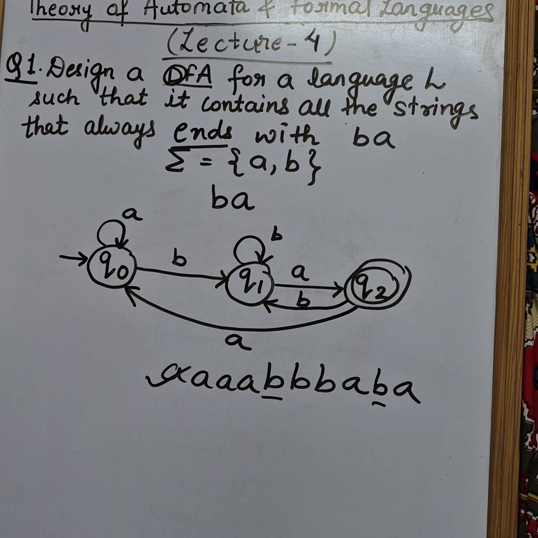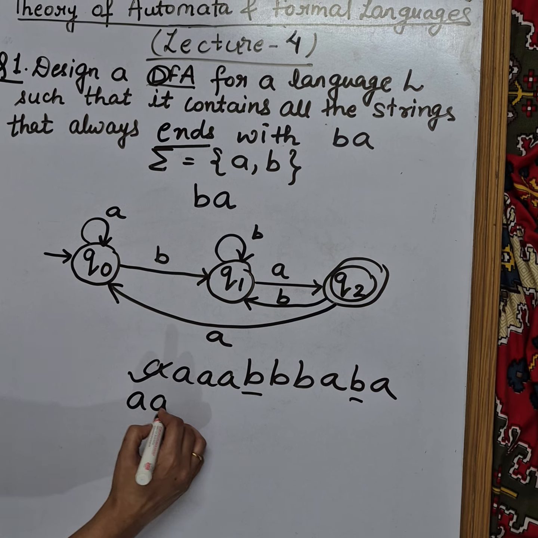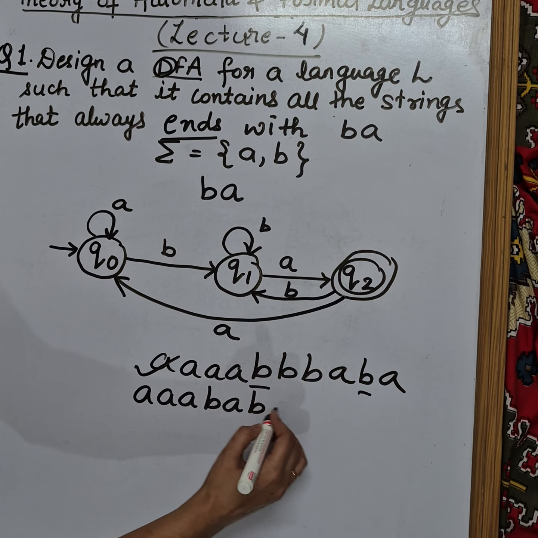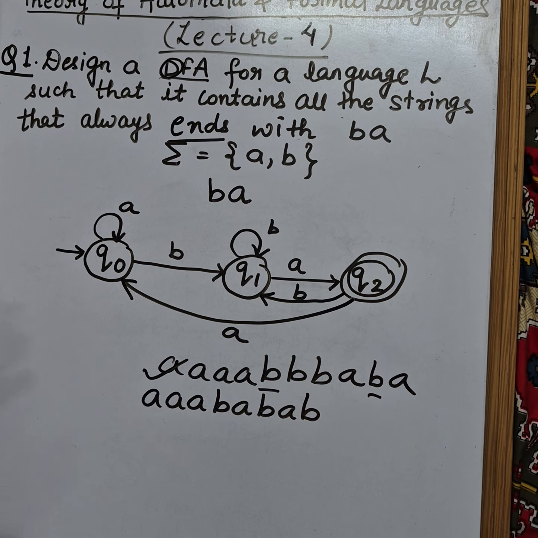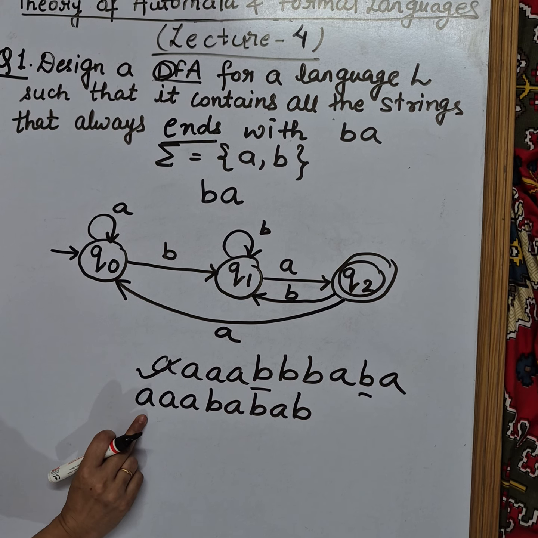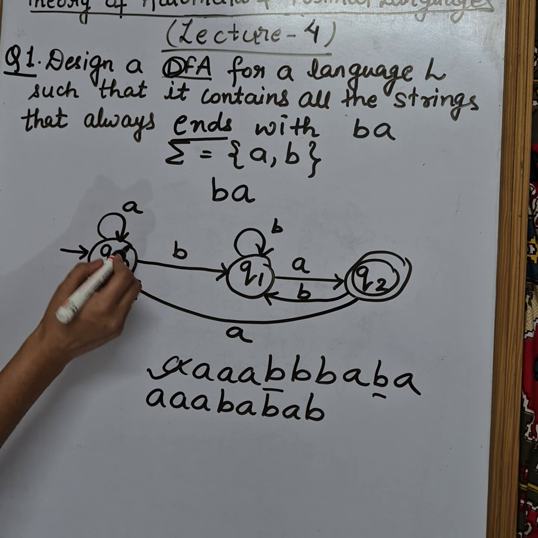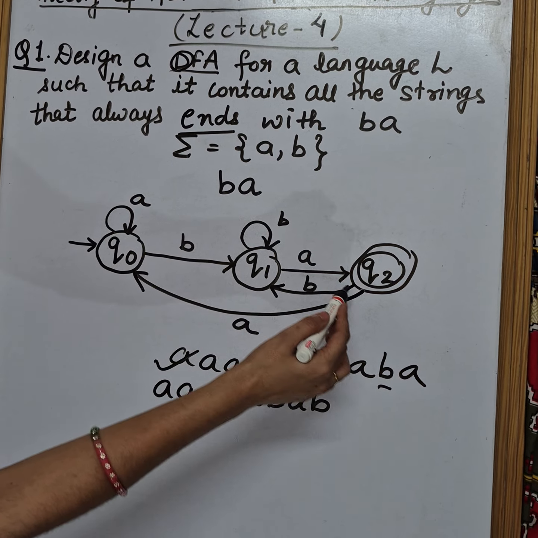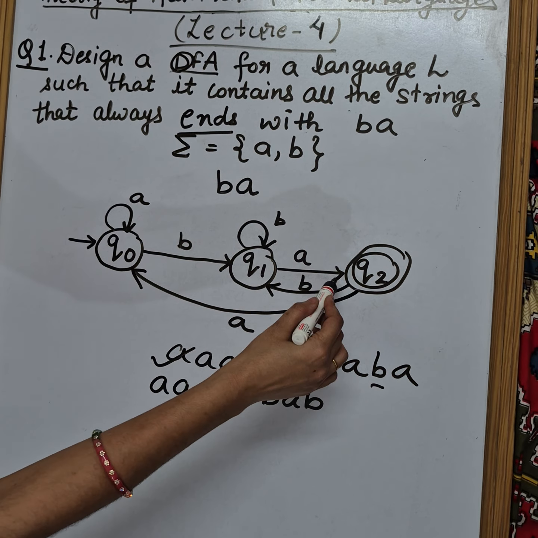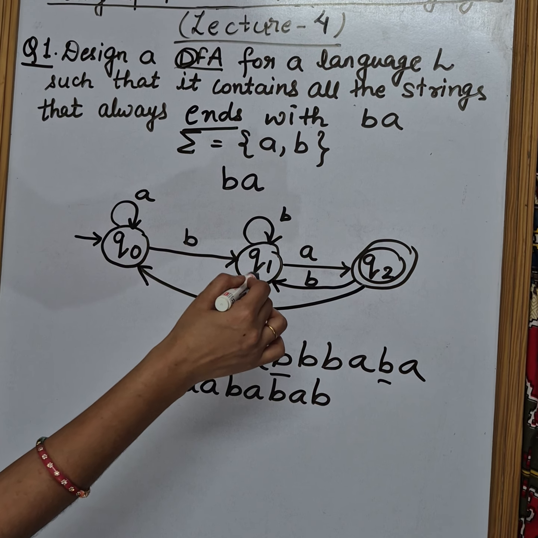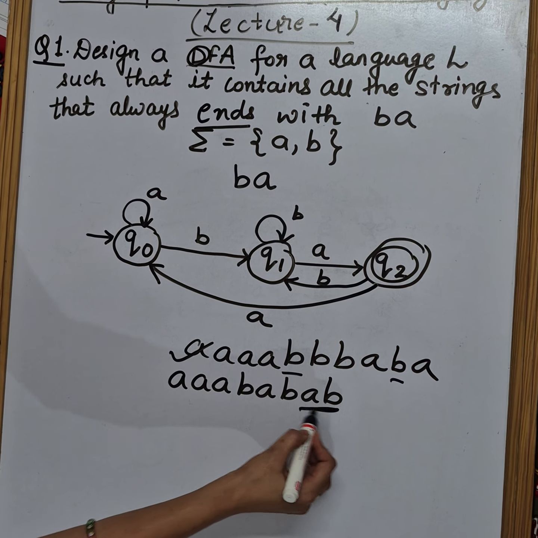So this string is accepted, right? Let me write a string which might not get accepted. This is three times A, then A, B, then A, B, A, B. Now I will stay at Q1 only and will not get accepted, because this is not ending with BA, right?